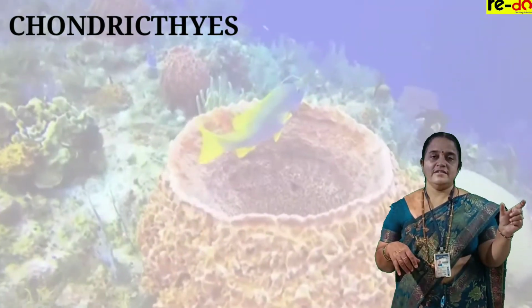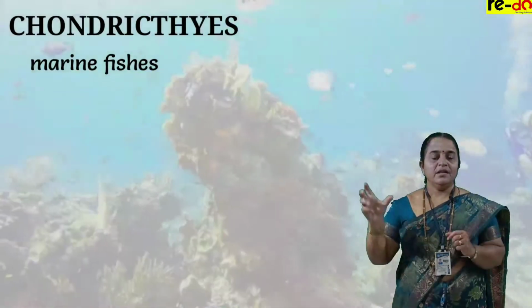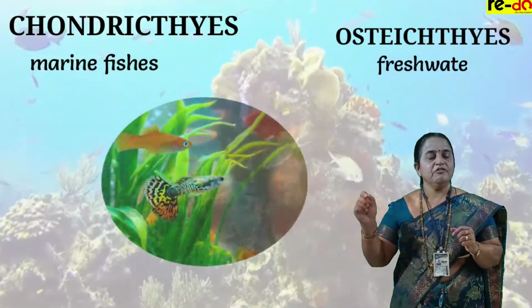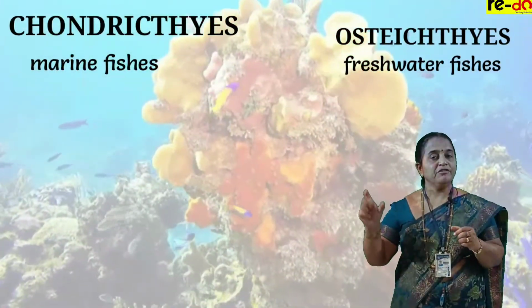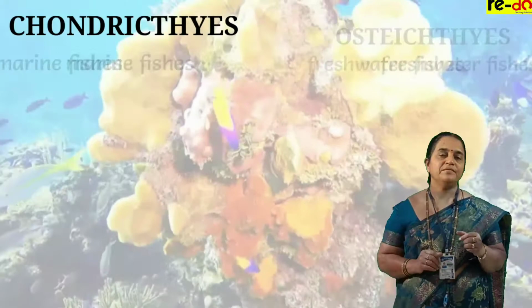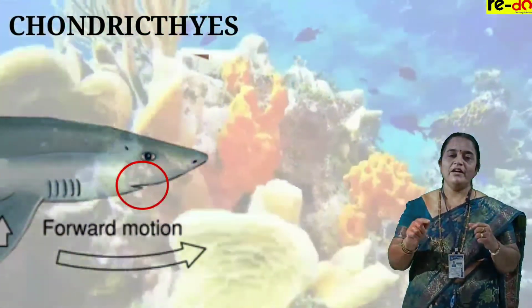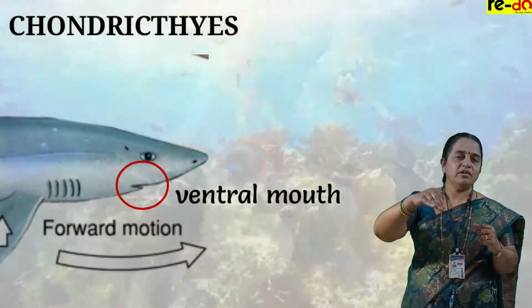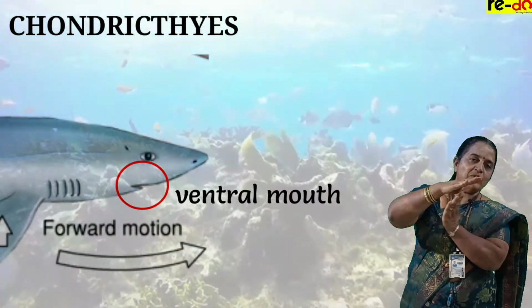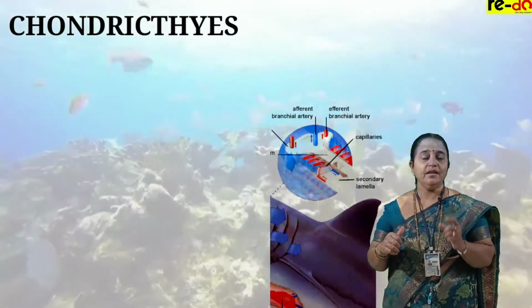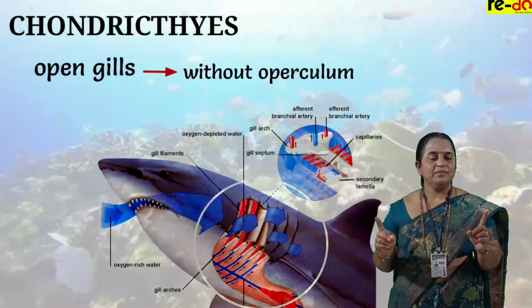In Chondrichthyes, marine fishes are included. In Osteichthyes, freshwater fishes. Some exceptions are there. We have to consider the majority. Freshwater fishes are included. In Chondrichthyes, the fish have a ventral mouth. As the fish dives in water, to catch the food it is easy for them to have the mouth at the ventral side. They have open gills without operculum.